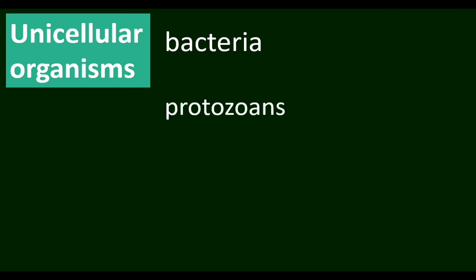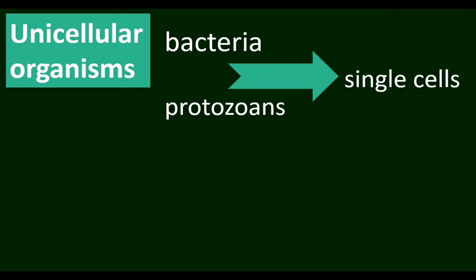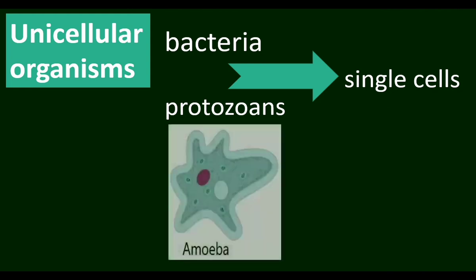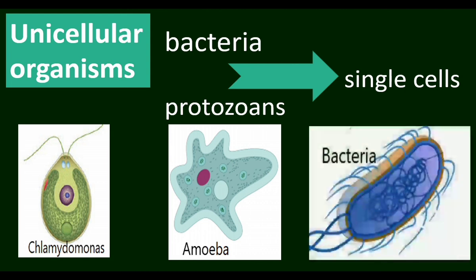Some organisms are called unicellular organisms because they are made up of one cell. For example, bacteria and protozoans are unicellular organisms. They are made up of single cells. Amoeba is an example of a protozoan. Chlamydomonas is a unicellular alga. Bacteria are unicellular organisms.